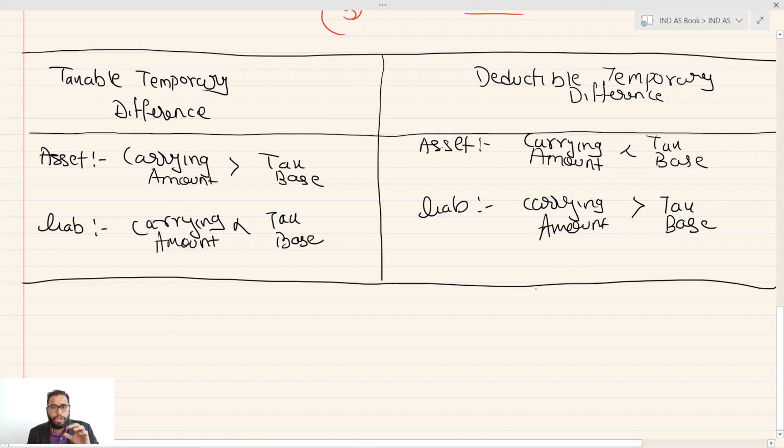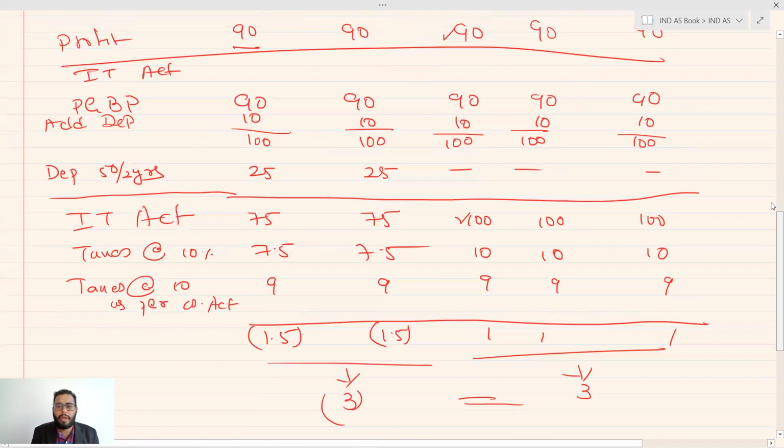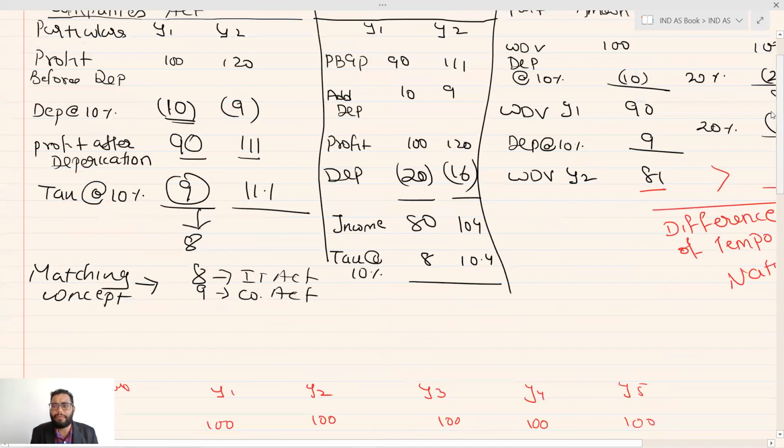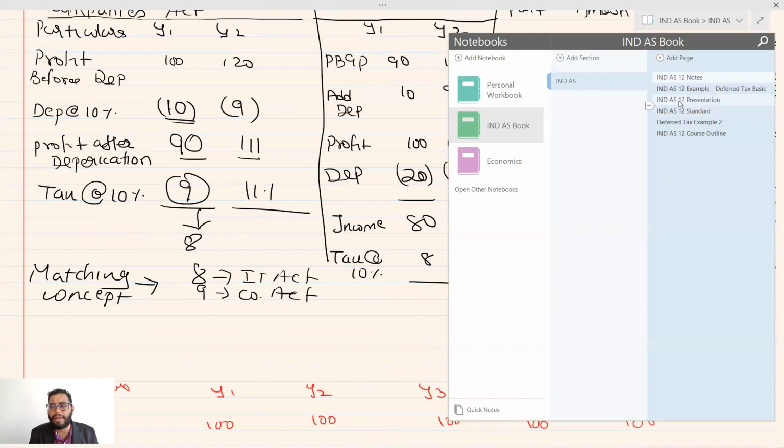Okay. So this was about the deferred tax and the temporary differences. Now, another topic which is there is current tax. Now, what is current tax? We will understand with the standard and definition.